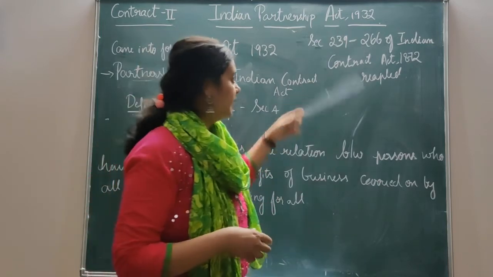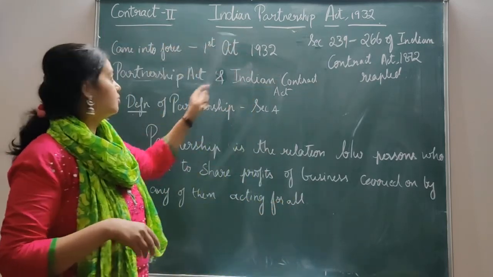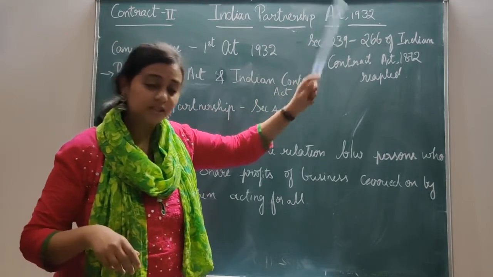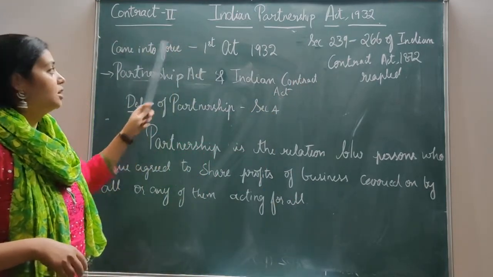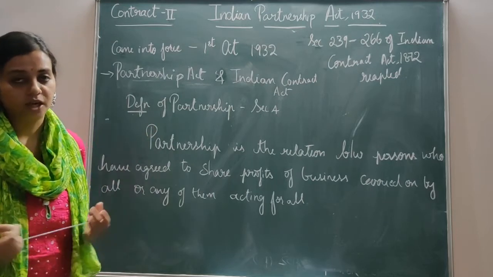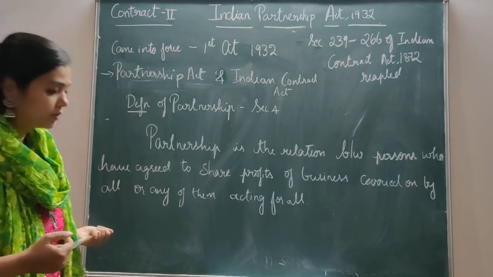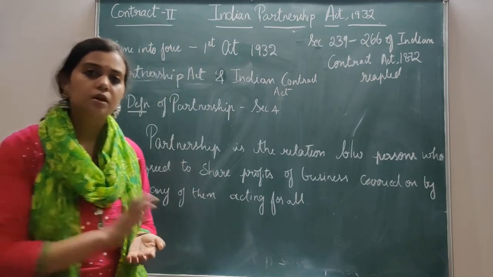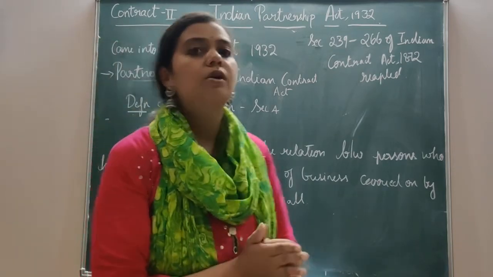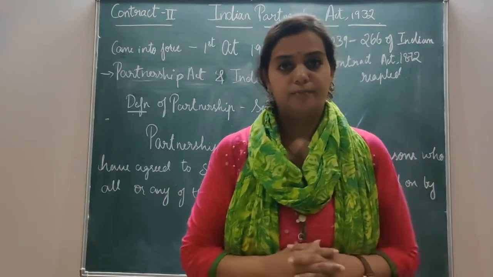Later on it was repealed and came into force as the Indian Partnership Act, a separate act, on 1st October 1932. So in contracts only there were sections related to partnership.